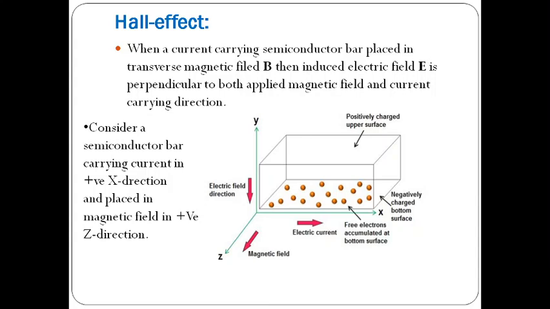Hall effect. When a current carrying semiconductor bar is placed in a transverse magnetic field B, then an induced electric field E is perpendicular to both the applied magnetic field and the current carrying direction.